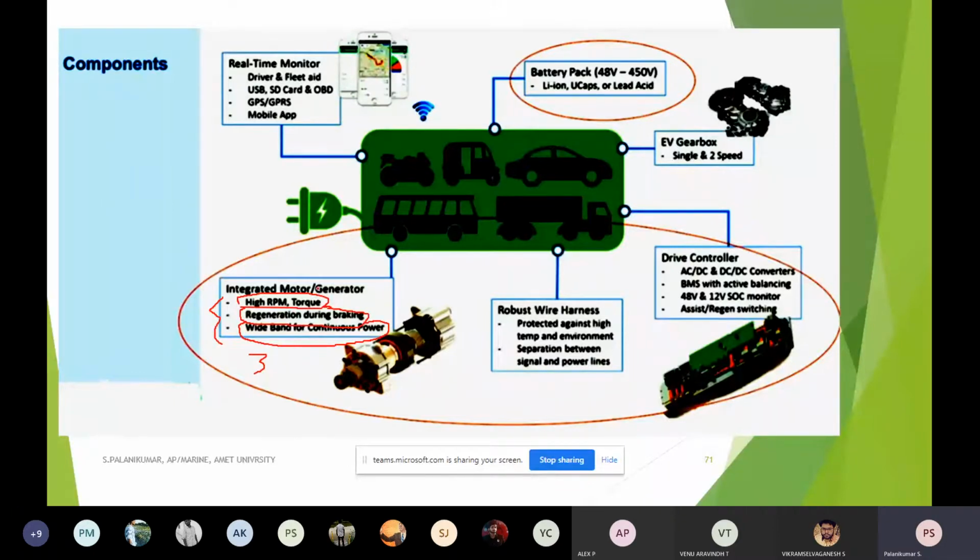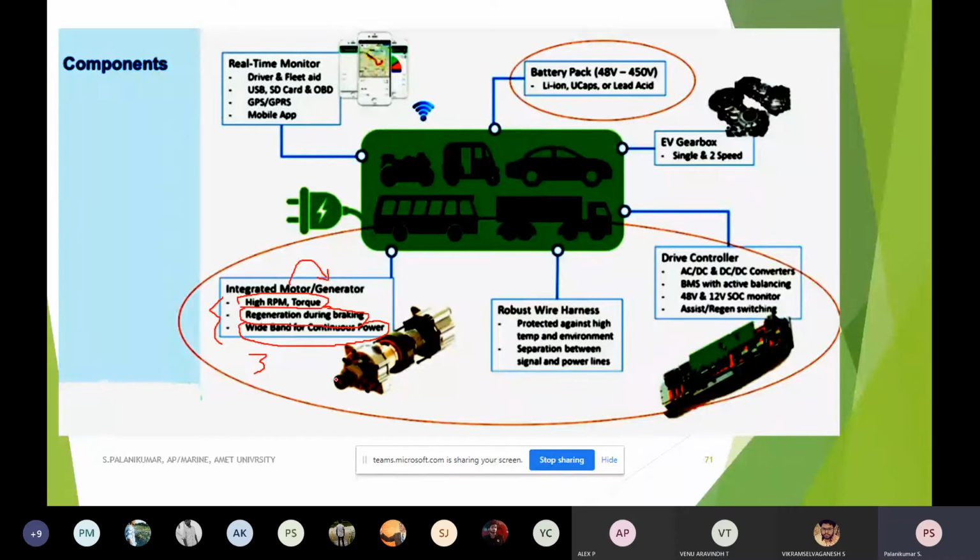Regeneration during braking means earlier it will be acting as a motor. Suddenly, if I take my leg off the accelerator, automatically the power supply to the motor should be cut. But still, due to the moment of inertia, it will keep rotating. Since it's rotating, that rotational power should act as a generator. So it goes from motor to generator operation, and automatically through the same wire it is supplying.